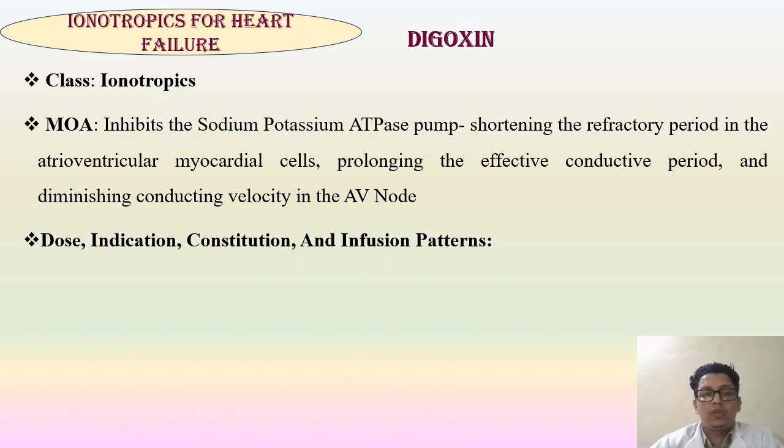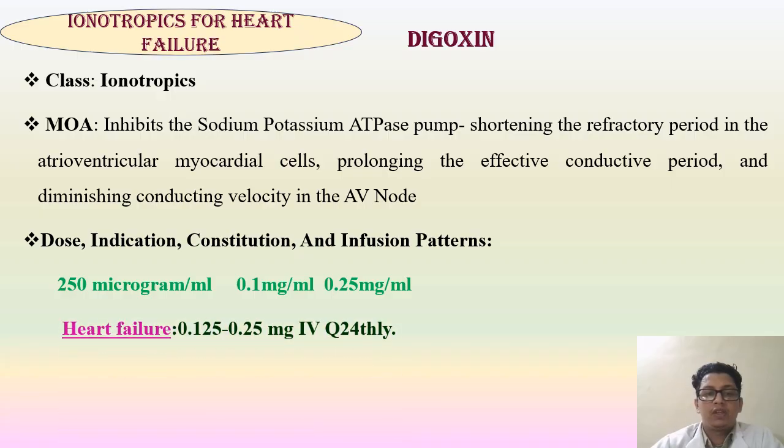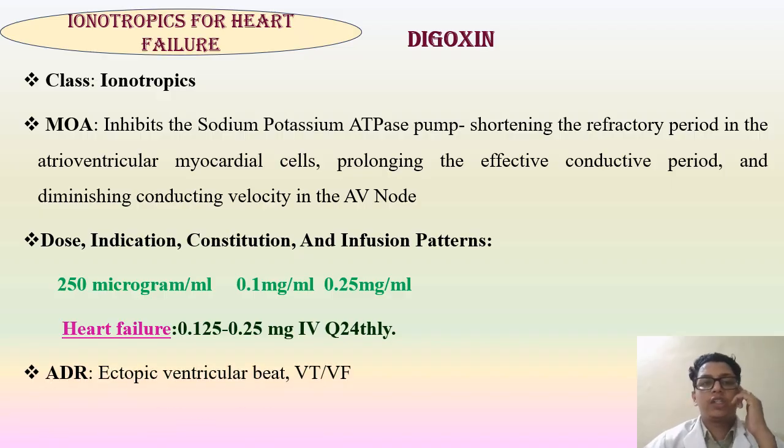And dose, indication and constitution and infusion pattern: 250 microgram per ml, 0.1 milligram per ml, 0.25 milligram per ml preparations available. Heart failure 0.125 to 0.25 milligram IV every 24 hours. Adverse reactions we can anticipate with digoxin are ectopic ventricular beats, ventricular tachyarrhythmia, and ventricular fibrillation.